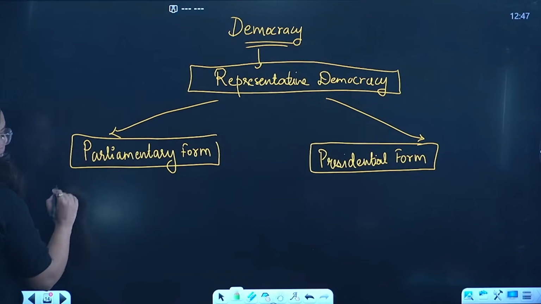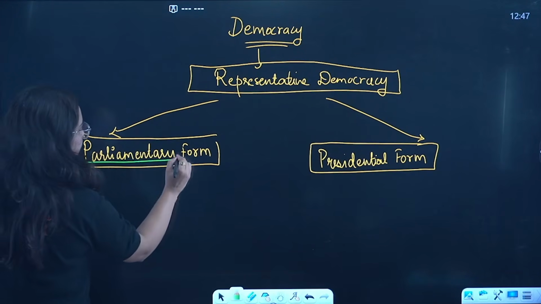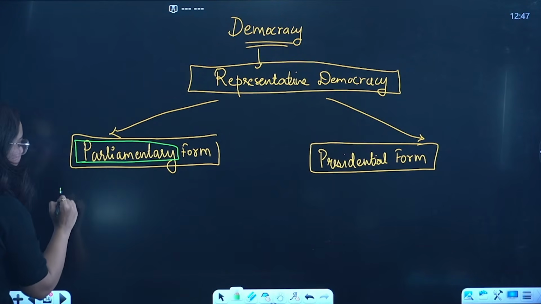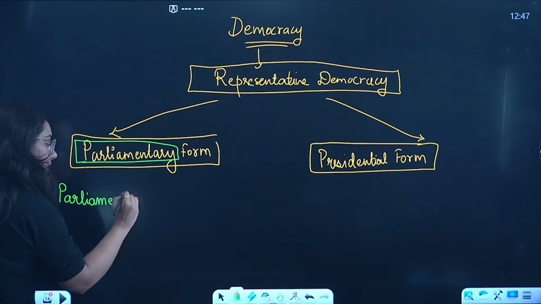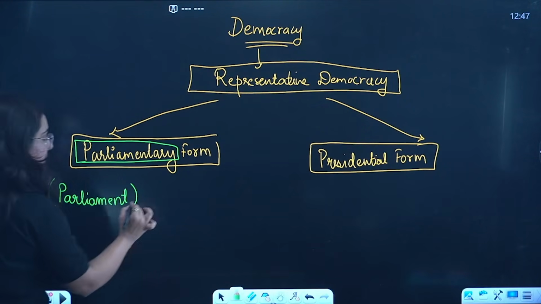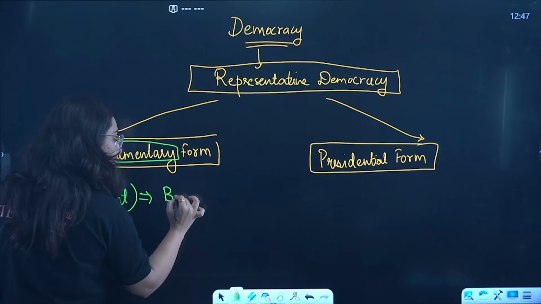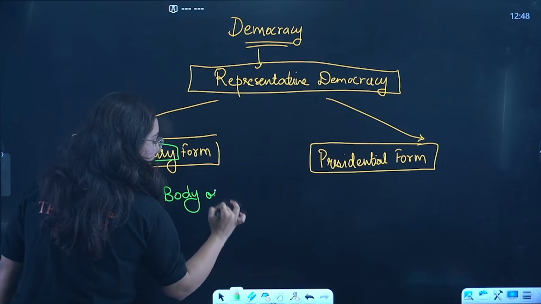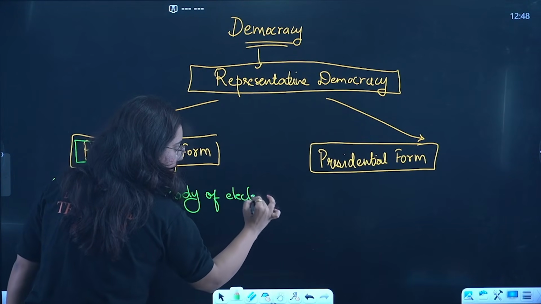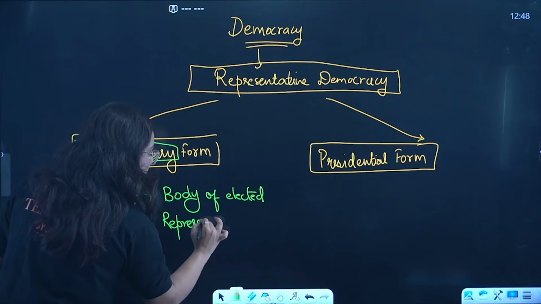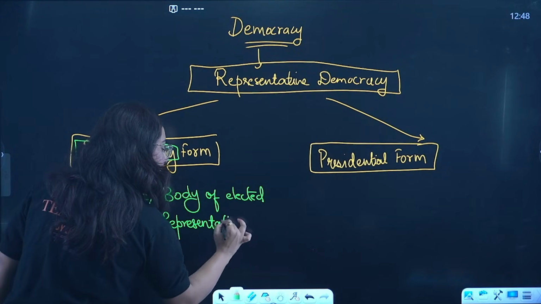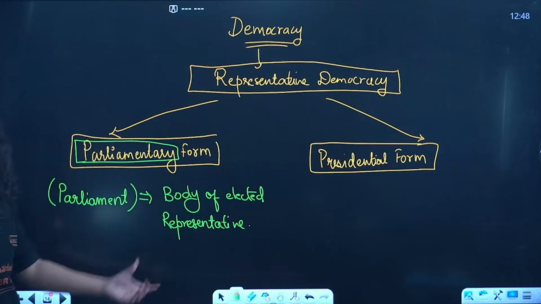Like we will take the example of the parliamentary form of government. Beta, there is a body which is referred to as parliament. It is what? A body of elected representatives. Okay, who elects those elected representatives? The citizens of the country.